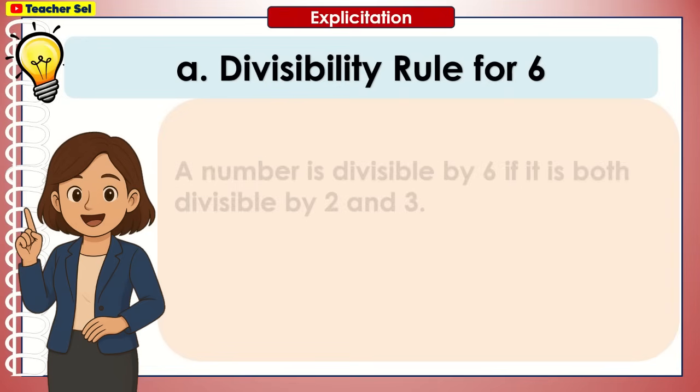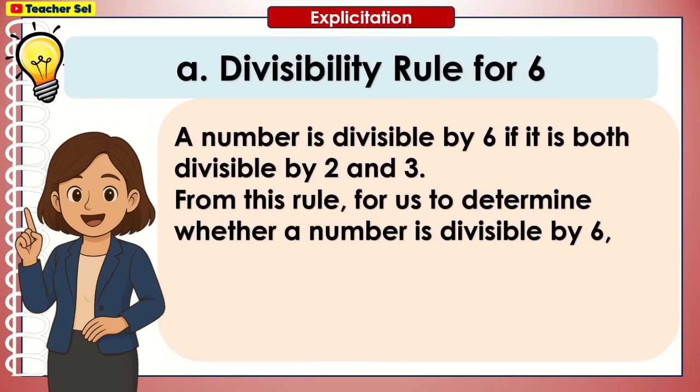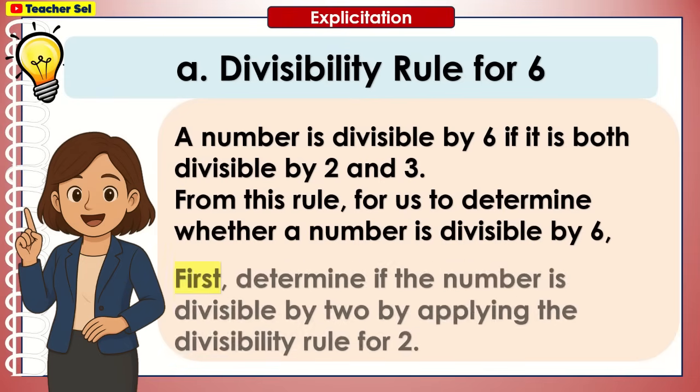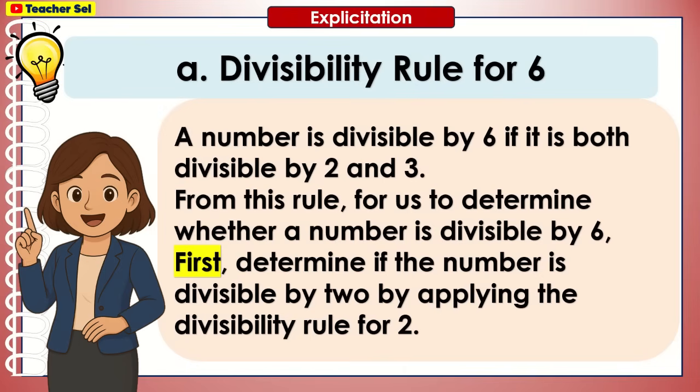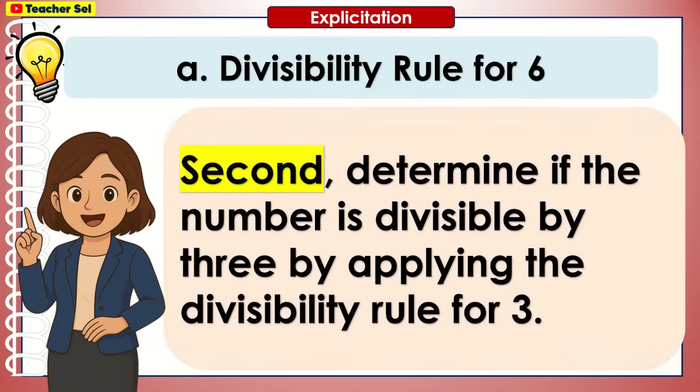Divisibility rule for 6. A number is divisible by 6 if it is both divisible by 2 and 3. From this rule, for us to determine whether a number is divisible by 6, first determine if the number is divisible by 2 by applying the divisibility rule for 2. Second, determine if the number is divisible by 3 by applying the divisibility rule for 3.